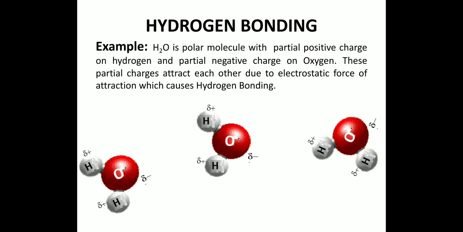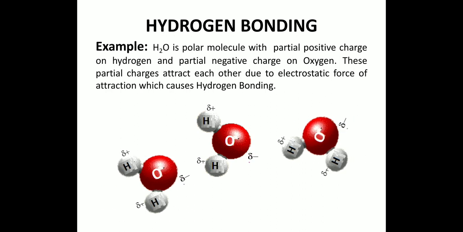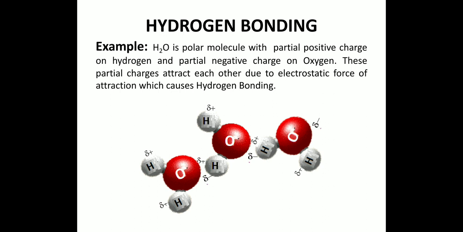Now the force of attraction between the partial positive charge of the hydrogen atom of one molecule and the oxygen atom of the other molecule is known as hydrogen bonding. And hydrogen bonding is a strong force of attraction amongst the intermolecular forces. Due to this strong force of attraction, water has some unique properties.